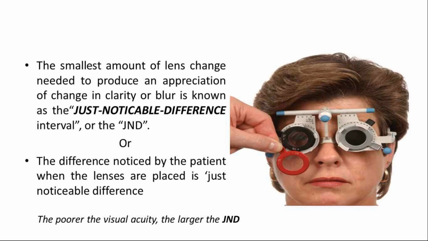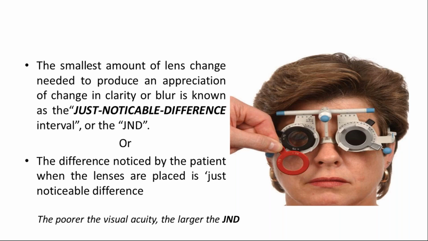Now, just let me explain about this just noticeable difference. It is the smallest amount of lens change needed to produce an appreciation of change in clarity or blur. You are putting a plus lens and a minus lens, and you are asking the patient, is this one blur or is this one clear?